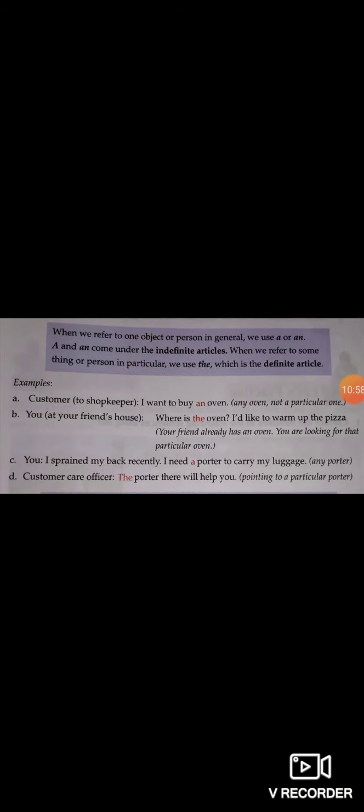Number C, I sprained my back recently. I need a porter to carry my luggage. So I need any porter. I don't indicate any particular porter. I just need a porter for my help. Here we use a. And the next, number D, the porter there will help you. It means someone is pointing to a particular porter to help me. So here we use the.